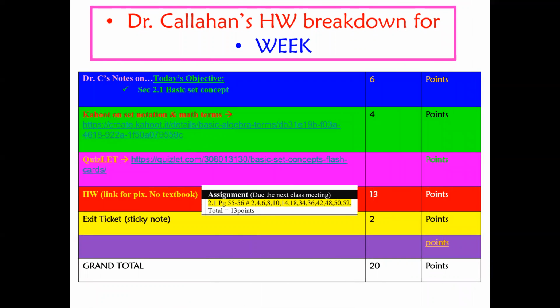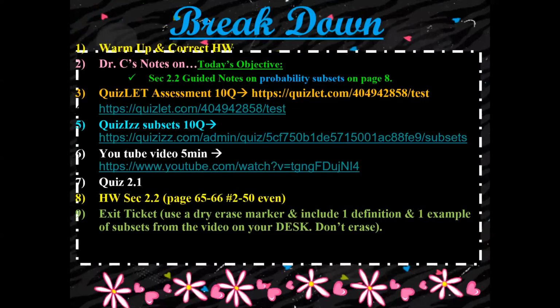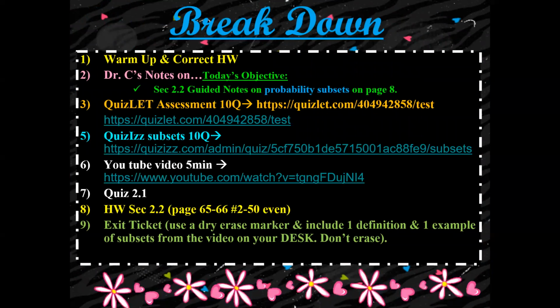All right, so from last class, we talked about 2.1, which is on basic set concepts. There was a Kahoot, a Quizlet, this is your homework, and then an exit ticket. So keep this with you, and I will be collecting it upon return this Friday. Today we're going to talk about 2.2, which is going to be on probability subsets.